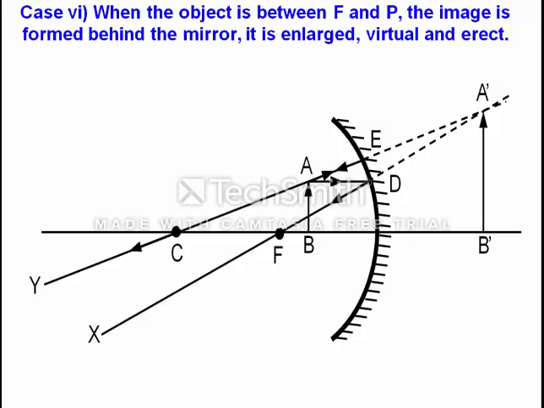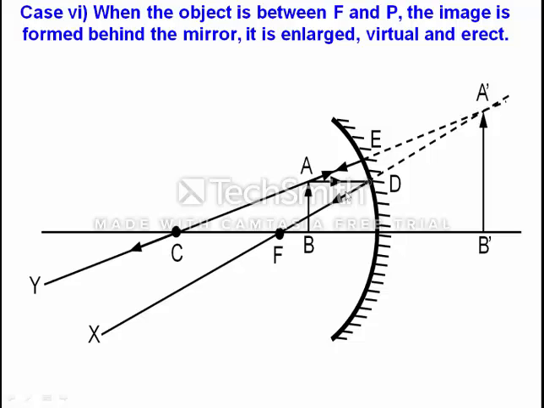That's why we draw with a dotted line. It will be better if we also draw this A dash B dash line dotted, to confirm that it is a virtual image.